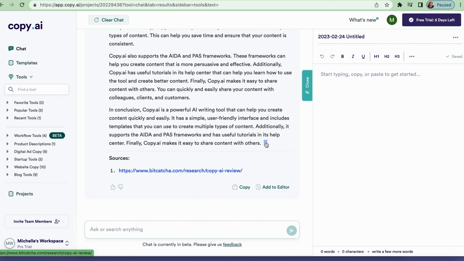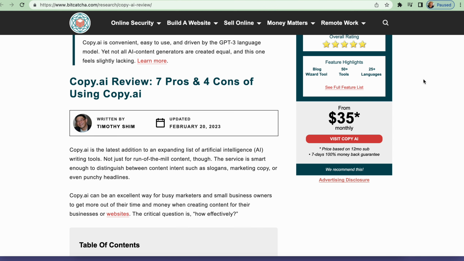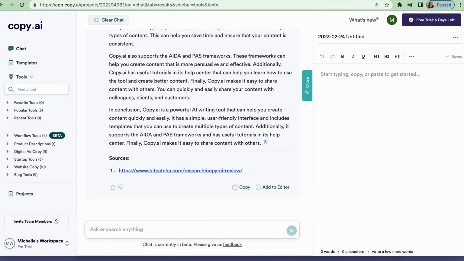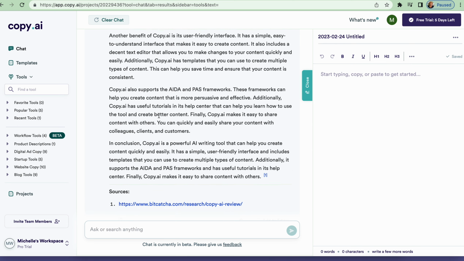You see one there. If you click it, it'll bring you to the source so you could learn more about the topic that you're asking it to write about. It's incredible.